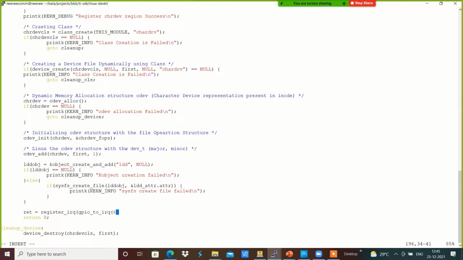I'm going to give 67, the GPIO number, and I'm going to use gpio_irq_handler as the handler. We will see about the flags later.